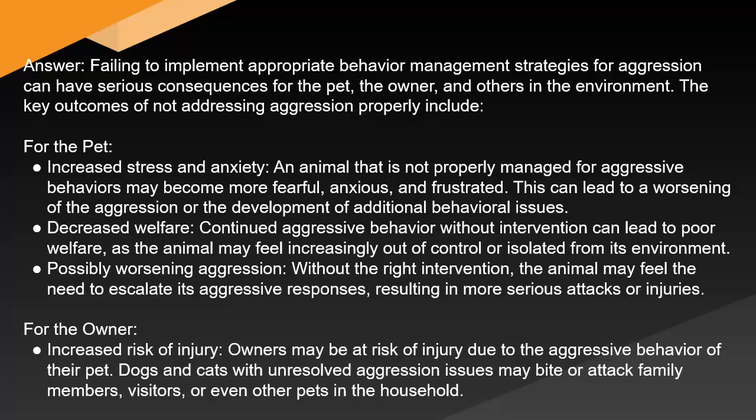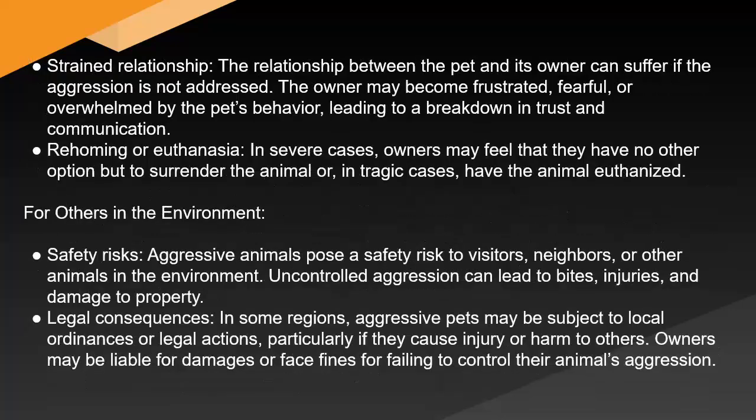For the owner, increased risk of injury. Owners may be at risk of injury due to the aggressive behavior of their pet. Dogs and cats with unresolved aggression issues may bite or attack family members, visitors, or even other pets in the household. Strained relationship. The relationship between the pet and its owner can suffer if the aggression is not addressed. The owner may become frustrated, fearful, or overwhelmed by the pet's behavior, leading to a breakdown in trust and communication.